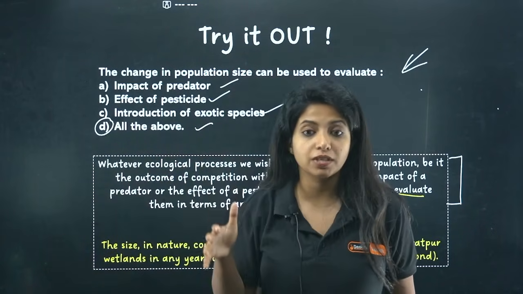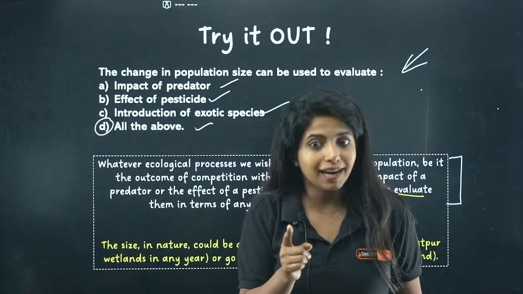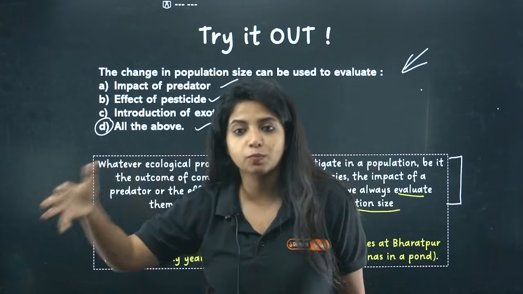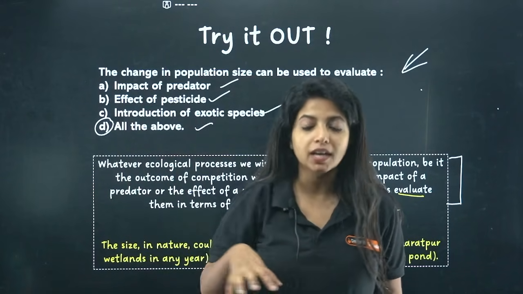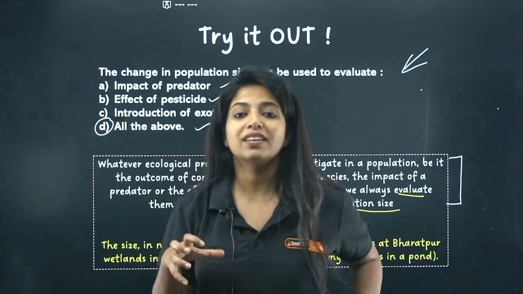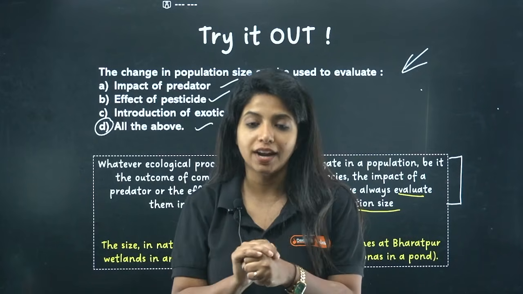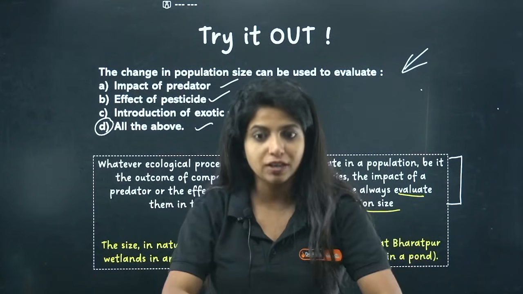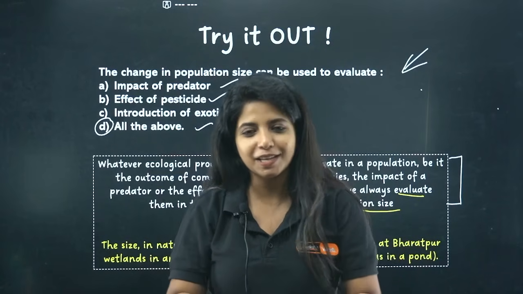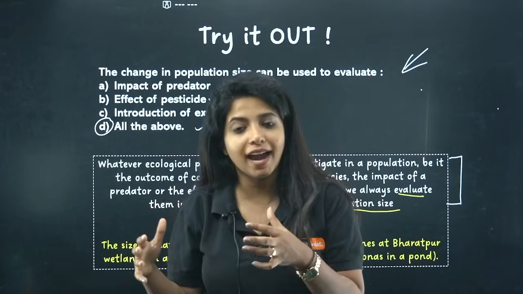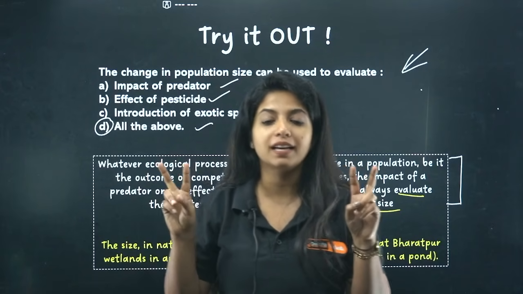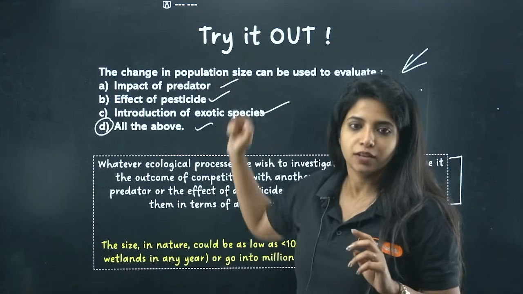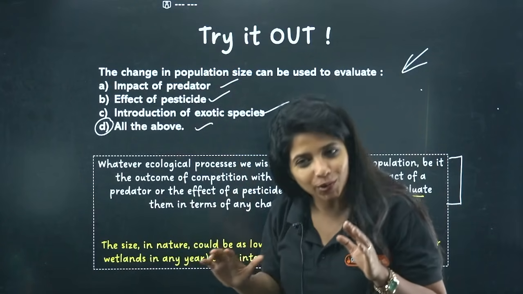If after I introduce them there's a change in the population size, that means yes, they also have an impact. You get it? Because whenever we take an exotic species from outside and bring it into this native area, what is going to happen? They're going to compete with the other species which are there, and that competition is going to make the existing organisms' population less or more. Mostly less only. So again, to understand the features of this exotic species, I have to look for the change in the population size. So please remember, the answer for this question is all of the above.